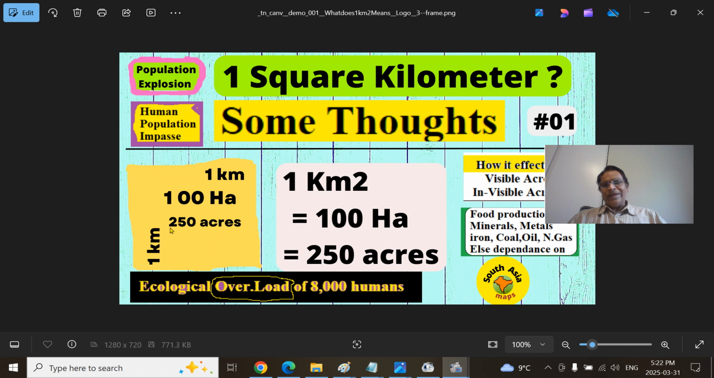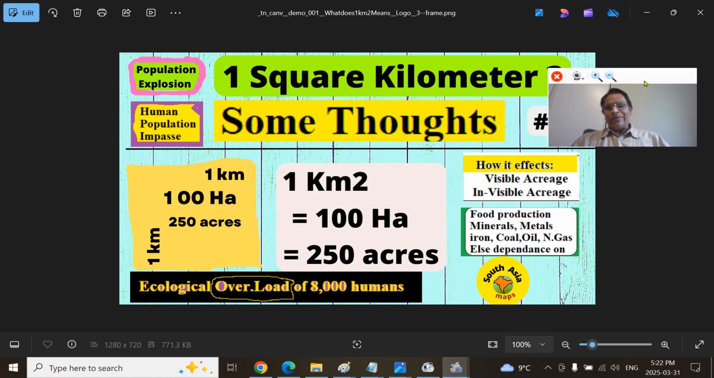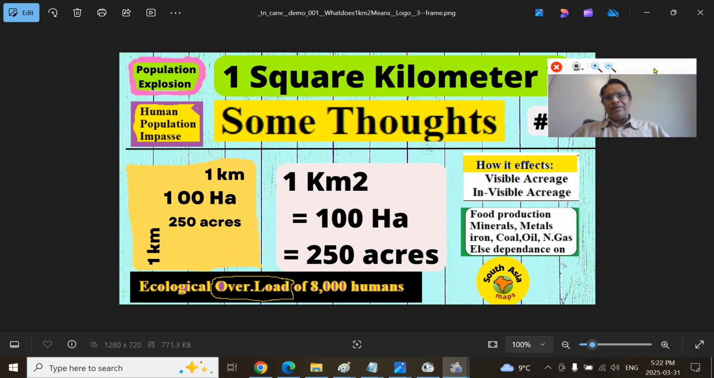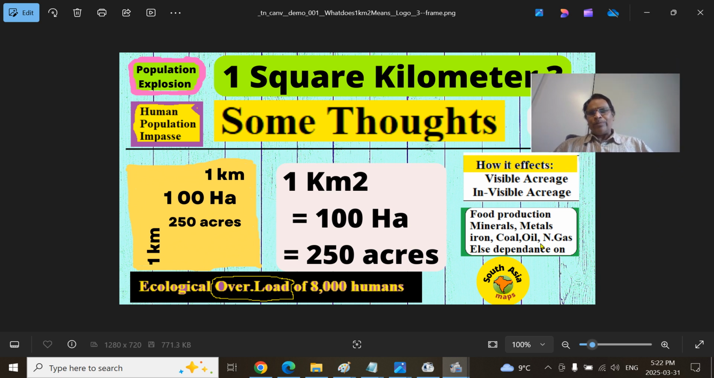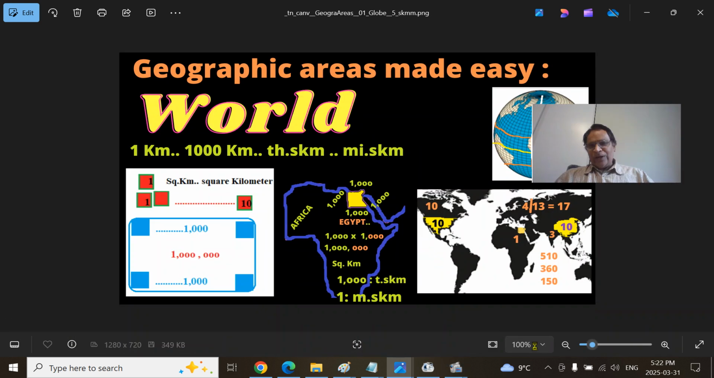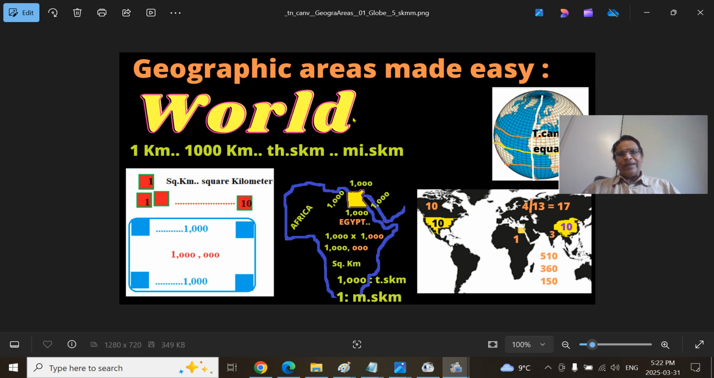living in this area. So the concept of ecological overload of 8,000 million people, or 8 billion people, on the planet Earth is a very complex thing. I talked extensively about the visible acreage, invisible acreage, food production, minerals, metals, drawdown, and other series. You can look at it. That is the human ecology series. Before that, you should have a broader idea. I have a whole series of presentations I call GAME, Geographic Areas Made Easy.